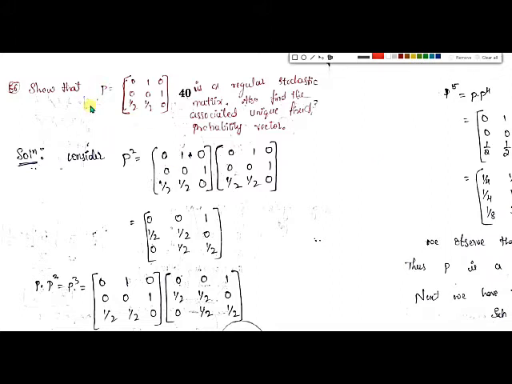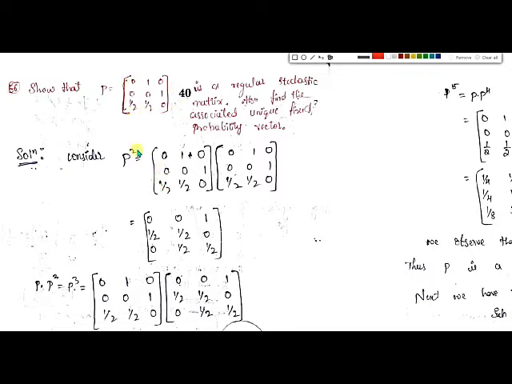Now here P is given, and it is a stochastic matrix, of course, because if you add all the elements in the row it will give you 1. In the second row also, and even in the third row, if you add all the elements, that will give you 1. Each and every row will give you 1 when you sum it, and all the elements are non-negative. Yes, of course, now it is a stochastic matrix. Now we'll convert this stochastic matrix to a regular stochastic matrix. While converting, you have to multiply the given matrix some n number of times.